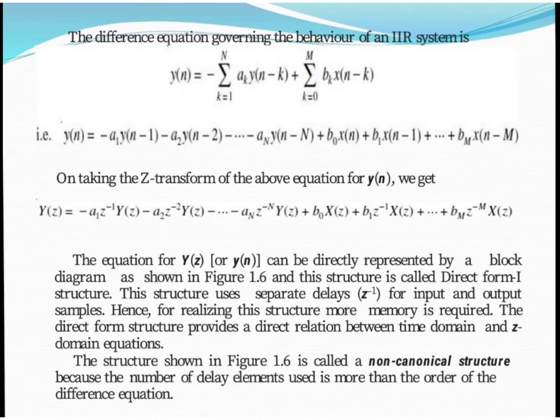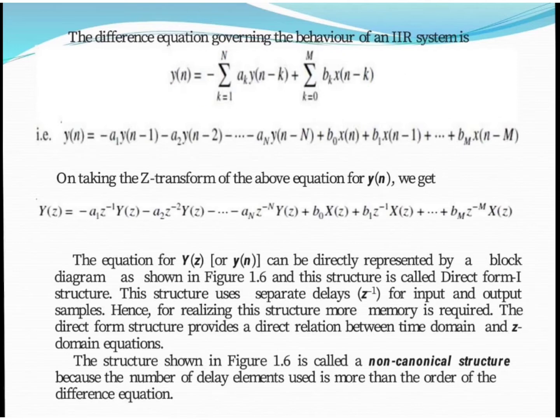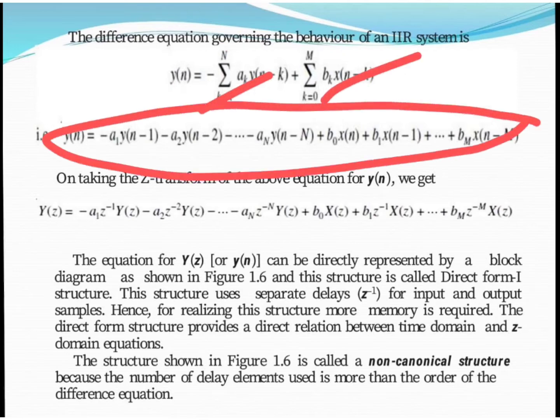Now this is the standard difference equation for an IIR system, in which this is the output sequence, this is the past value of the output, and this is the present and past values of the input. When we expand this summation, we get this equation: y(n) = -a1 y(n-1) - a2 y(n-2) ... - aN y(n-N). Likewise, when we expand the other part, we get b0 x(n) + b1 x(n-1) ... + bM x(n-M).